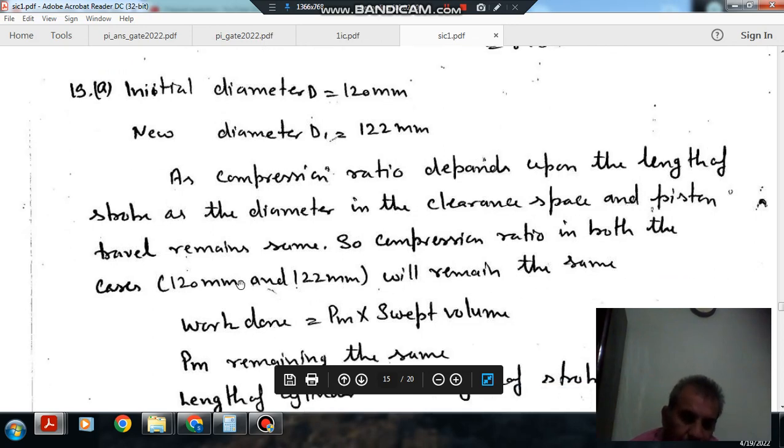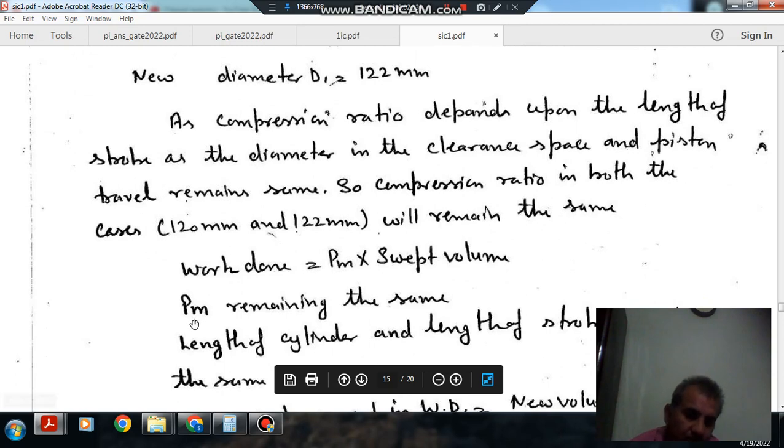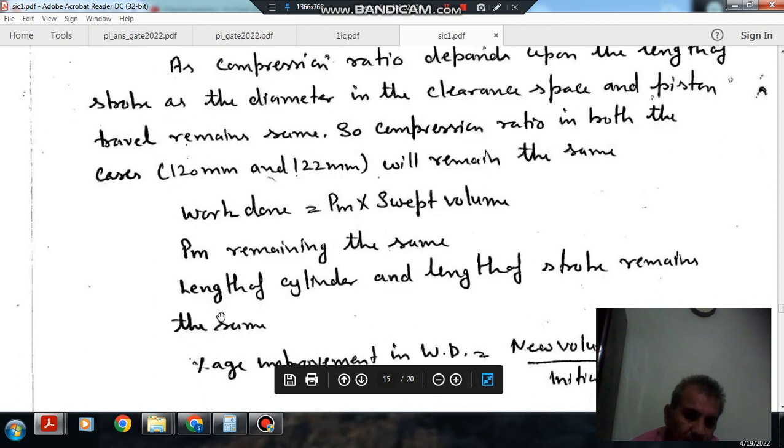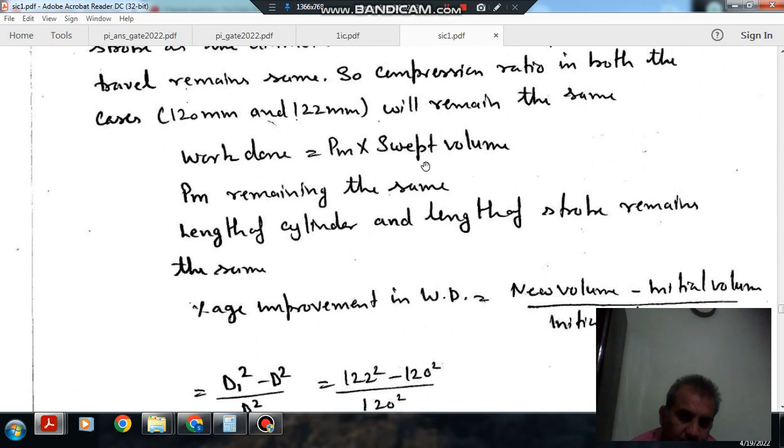Okay, because the length of the stroke hasn't been changed, work done, which is mean effective pressure multiplied by swept volume, will change only through the swept volume. The mean effective pressure also remains the same because all the factors remain the same. So the length of the cylinder and the length of the stroke remain the same, but only the diameter has been changed.